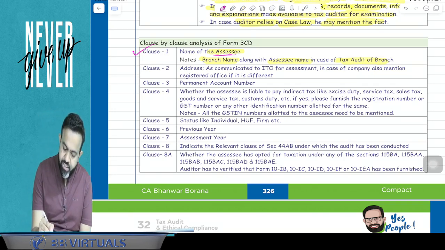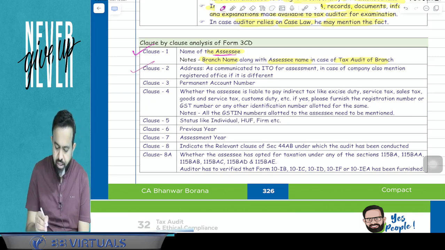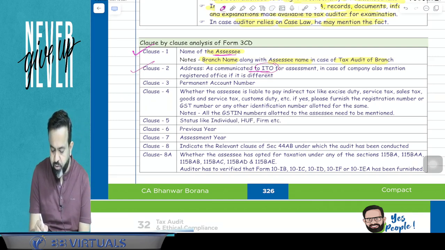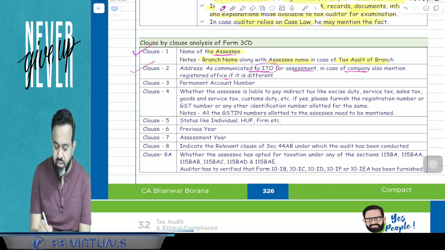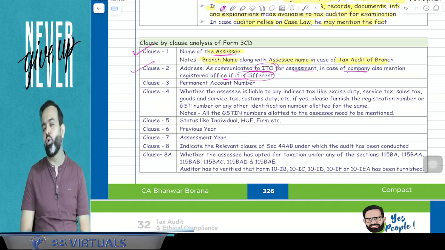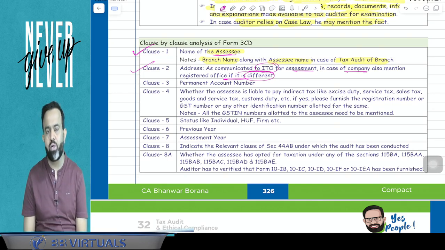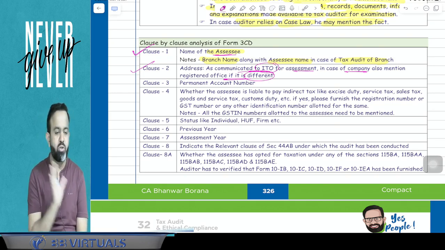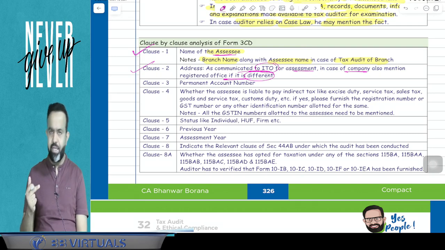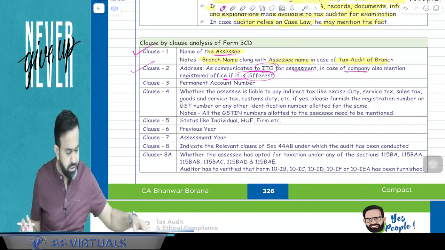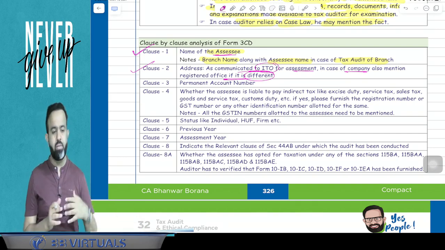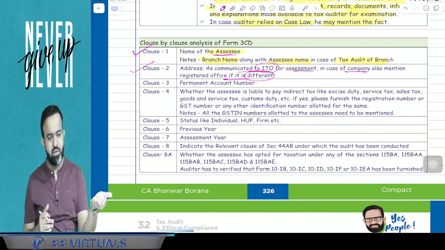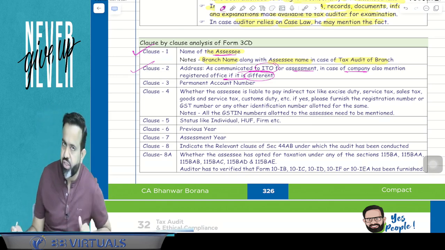Now next part. Clause number 2 is related to the address. Address as communicated to the income tax office, that is the income tax officer, for the assessment. In case of a company, also mention the registered office if it is different. So whatever your address as per the income tax record, you have to write in clause number 2. So the assessee address as per the income tax record will be written by the chartered accountant in this audit report. Now, in case of a company, if your registered address is at a different place, then that also has to be mentioned in this audit report.